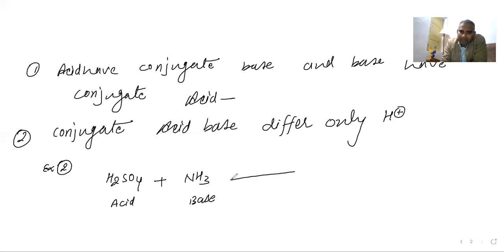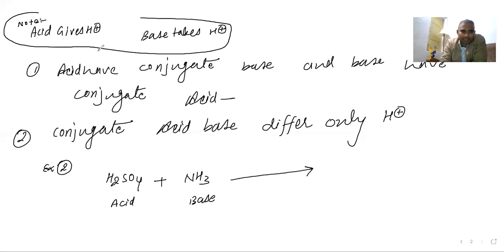As I just told you, acid gives H plus and base takes H plus. This is a very important point, a note. If you are able to understand, that will be very good for you.